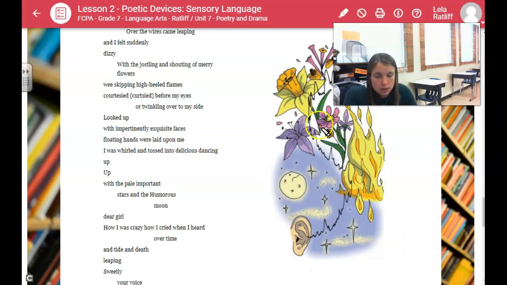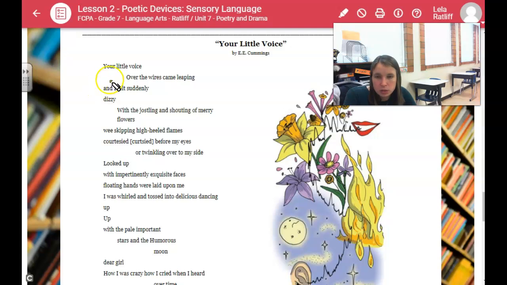All right, and this picture I think also helps. So we have an ear, and they're listening and seeing and hearing all of these beautiful things. So let's read it one more time.